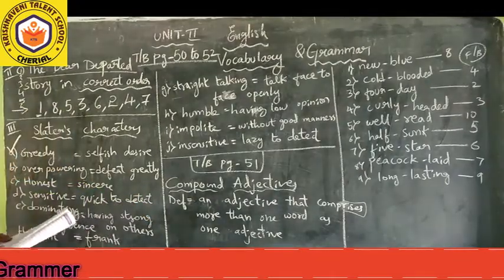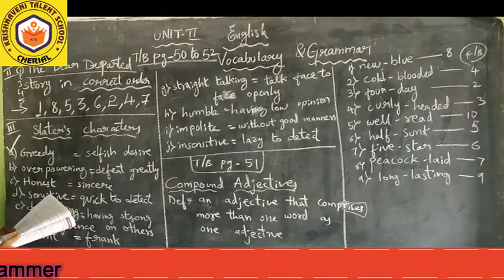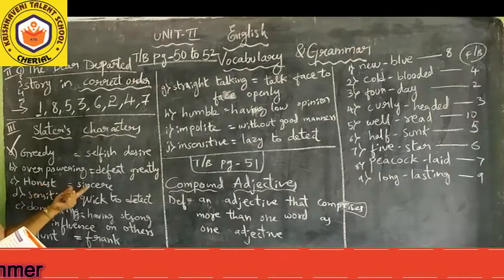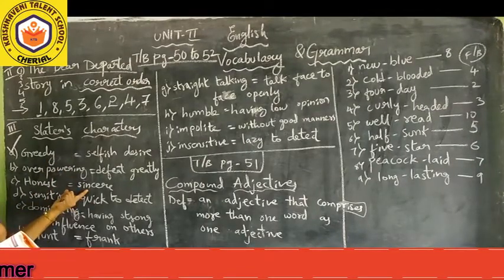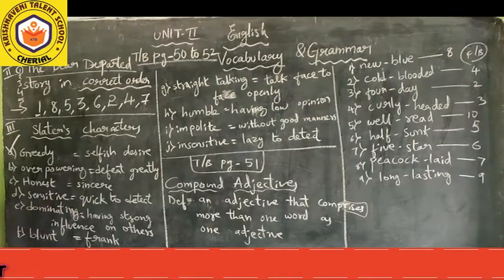So it is not that kind of character. And next, honest. What is the third character? Honest. So it is not a Slater's character. Sincere? No, she is insincere. Sensitive means quick to detect. No, she is not sensitive.